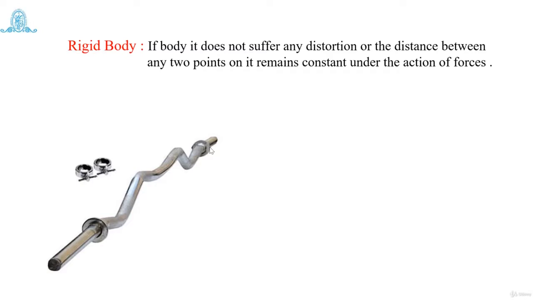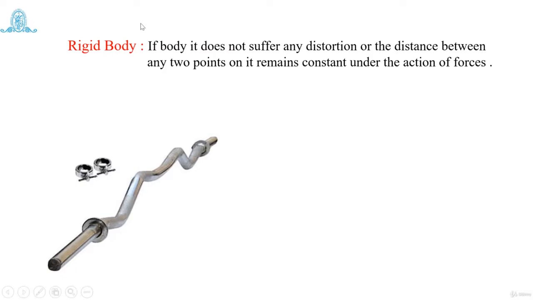For that particular 10 newton of force, I may call it a rigid body. But does a rigid body really exist? No, because for a 10 newton load, this rod may sustain and not distort. But if I apply a load of 1 ton, then this body will break, and the statement that a body remains constant, or does not distort under any action of forces, will not be valid. So it means this won't act as a rigid body, nor will any body in this world. There is no rigid body.